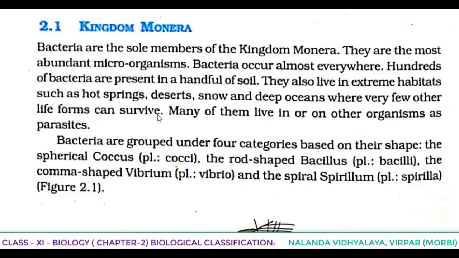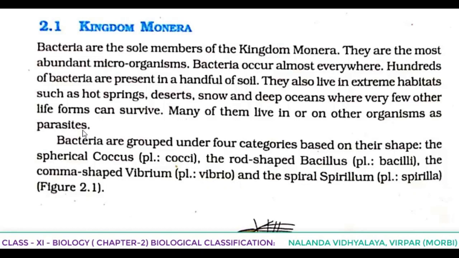Where it's very difficult to survive for all the life forms, only a few can survive. In those areas also, who is able to survive? These bacteria are able to survive. Many of them live in or on other organisms as parasites also, means as an external parasite or internal parasite, in that form also they are found.